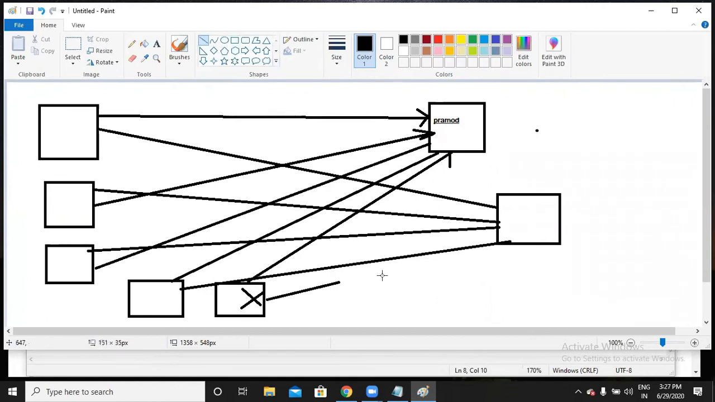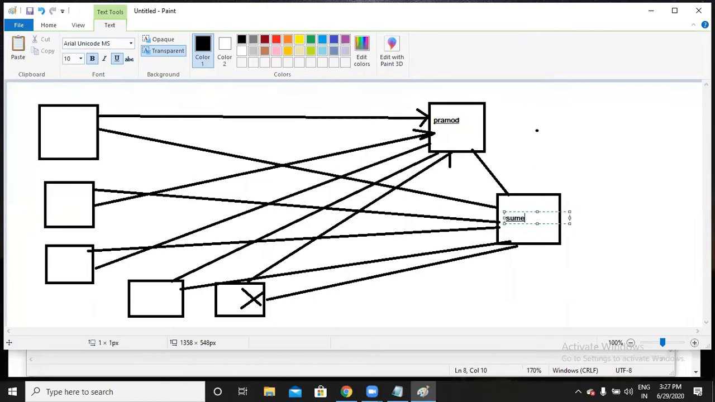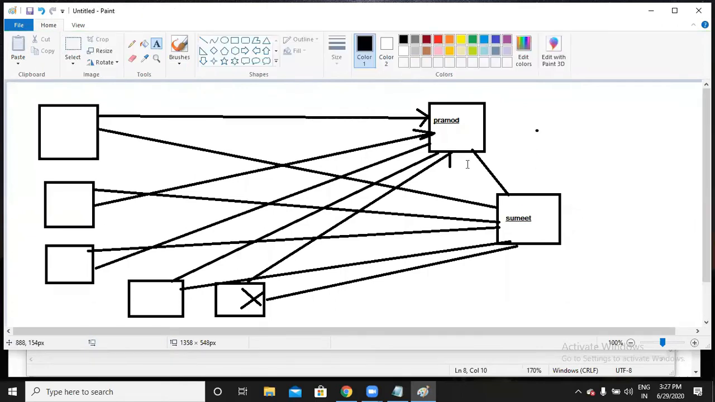4, 5, and Pramod is also giving a backlink to Sumit's website. Who has more backlinks now, Pramod or Sumit? Sumit, because even Pramod also added one. Even Pramod is giving a backlink to Sumit's website. So now let's say that Pramod and Sumit have the same niche here.